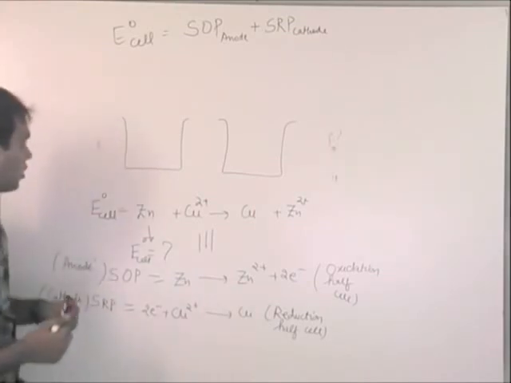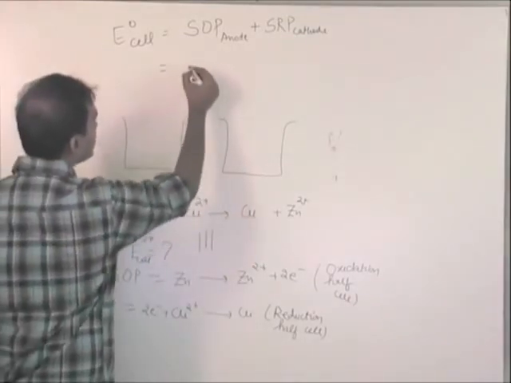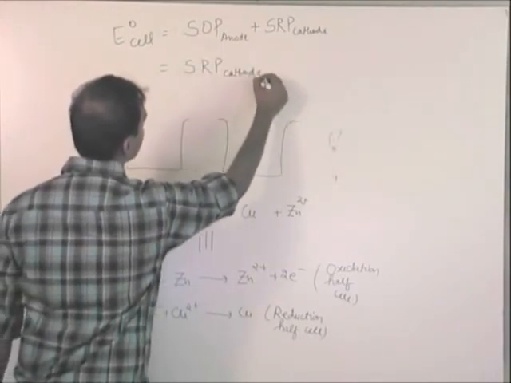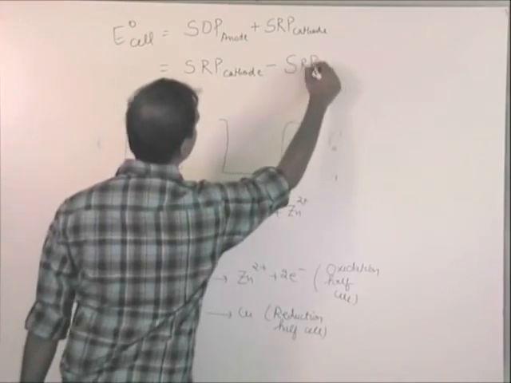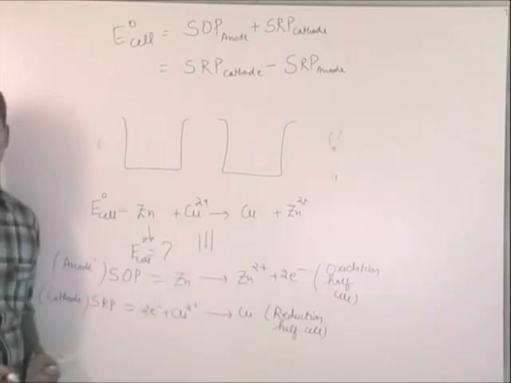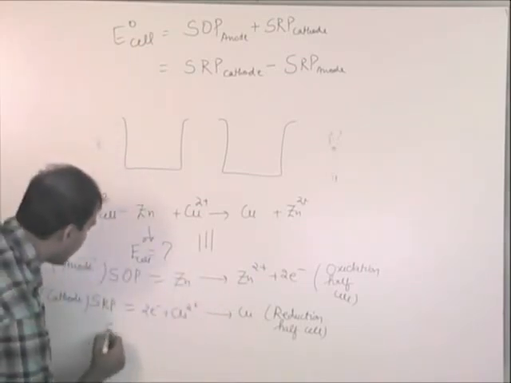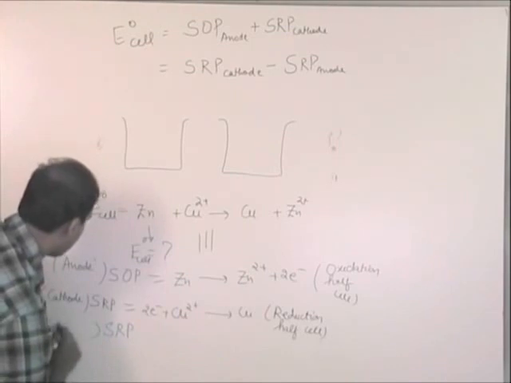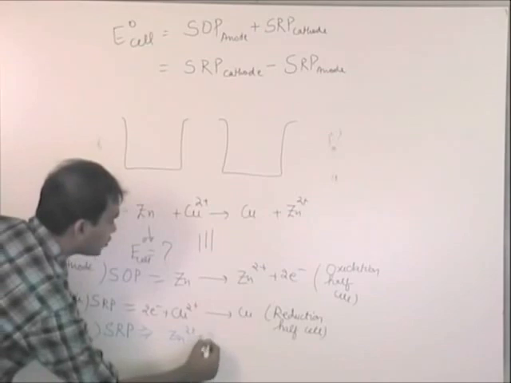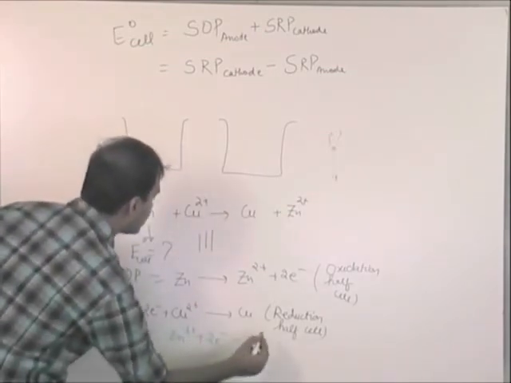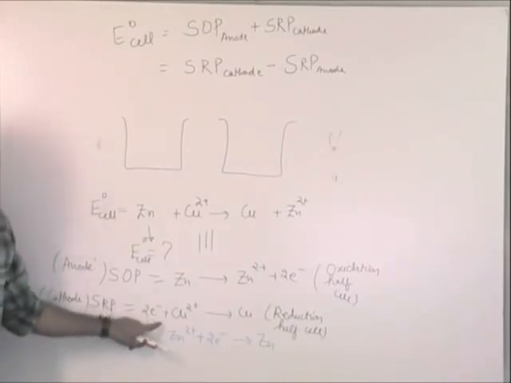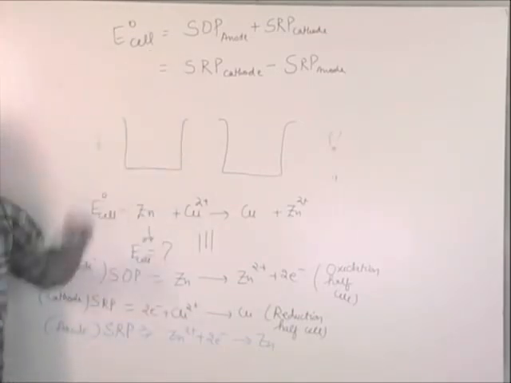Or can I also write it as SRP of cathode minus SRP of anode? If I write SRP of this reaction, it will be just the opposite of this reaction. So if I write SRP of anode, that will be Zn2 plus 2 electrons gives Zn. So if you subtract this reaction from this reaction, again you are going to get this reaction.